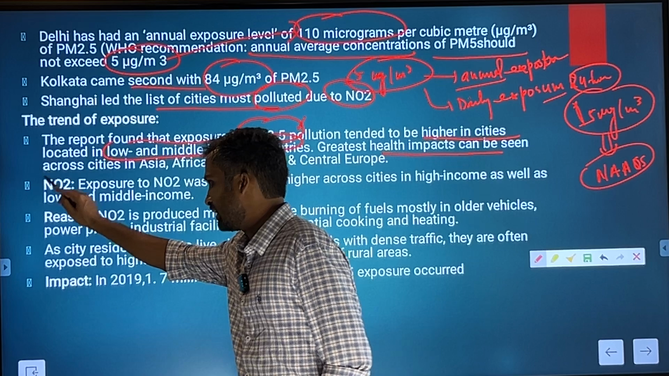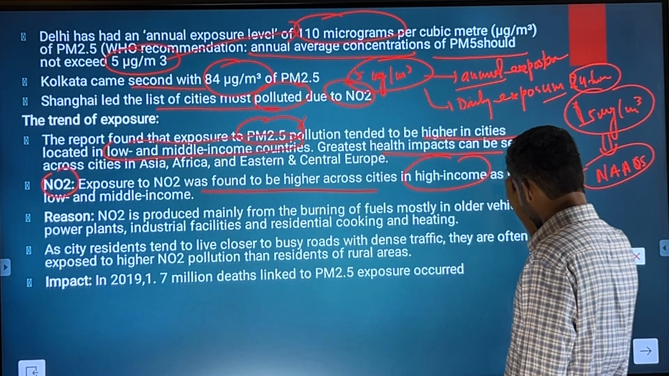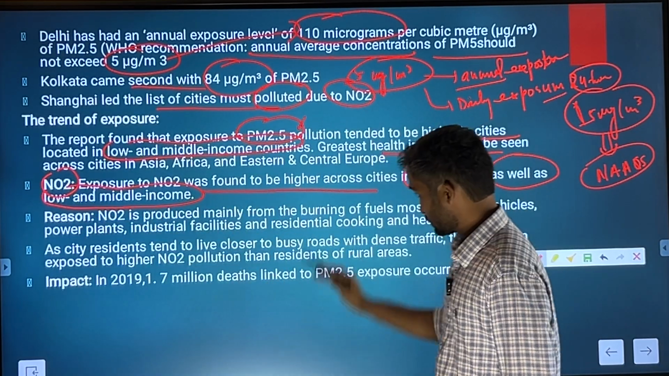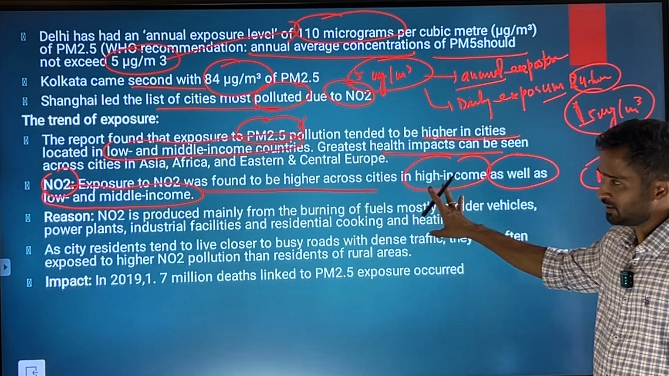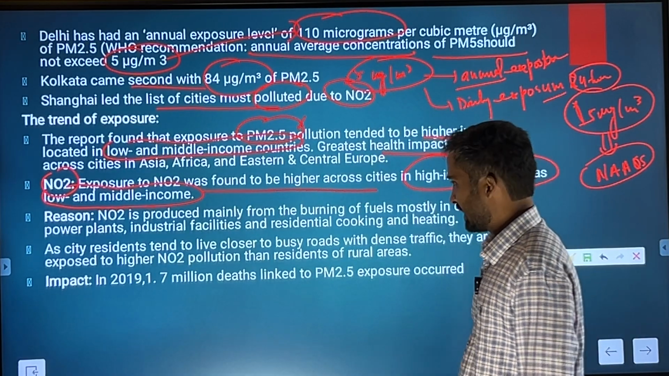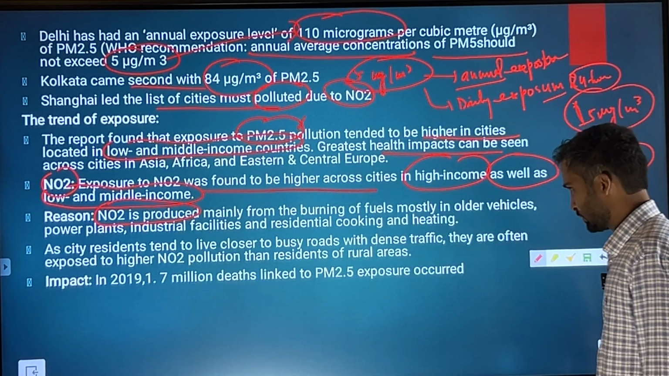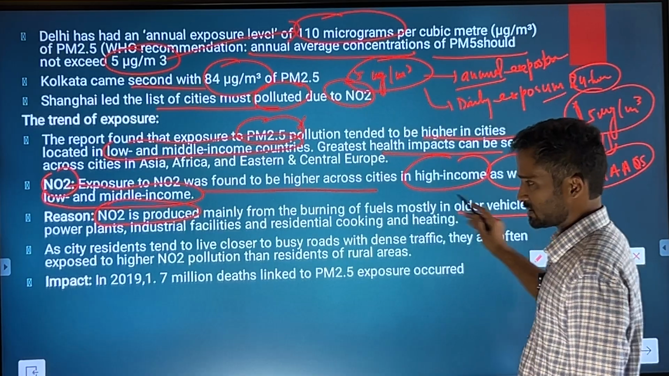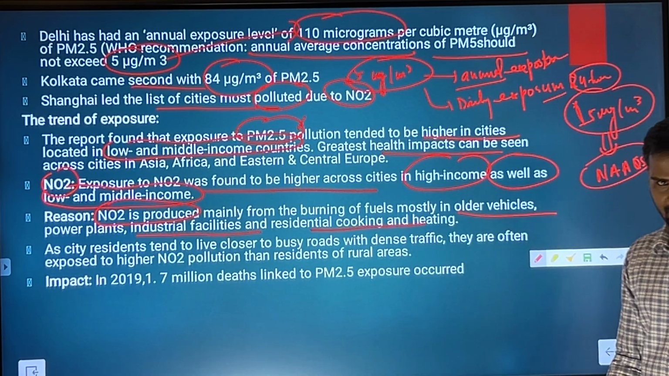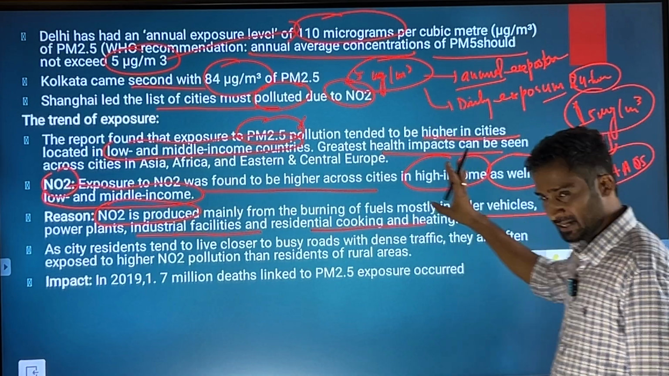Anyway, NO2 level was found to be higher across cities in high income as well as the low and middle income countries. So do not get confused here, it is a mix of everything, but the usual case is that it is the middle and the low income countries. Then NO2 is produced mainly from the burning of fuels, mostly in older vehicles, power plants, industrial facilities, residential cooking and heating mechanisms. Anyway, these are the important highlights of the report.